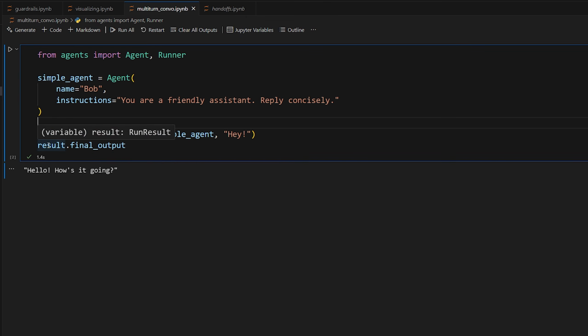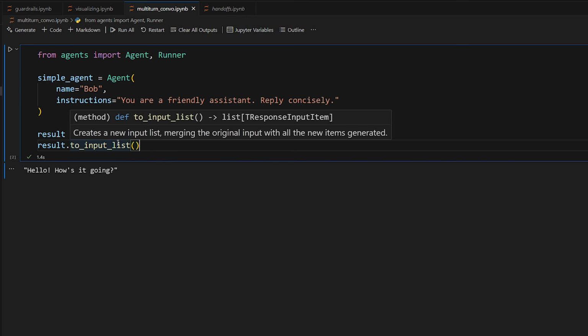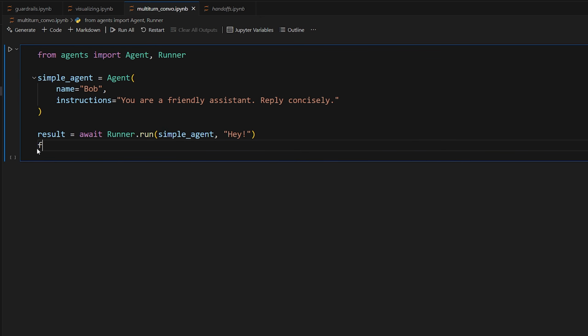The cool thing about result is that it gives you more information than just the final output. The final output is just, as it says, the output of the last agent. But we can also call functions like toInputList, which will give us the full conversation history of the agent. It says it creates a new input list, merging the original input with all the new items generated. All that means is that you get a full list of all the messages inside of the chat. So what I'll do is print out each message: for message in result.toInputList, we'll print out each message to see what this gives us.